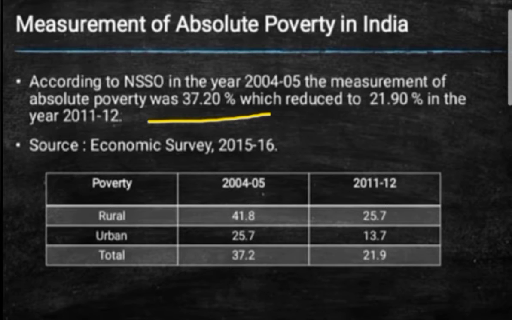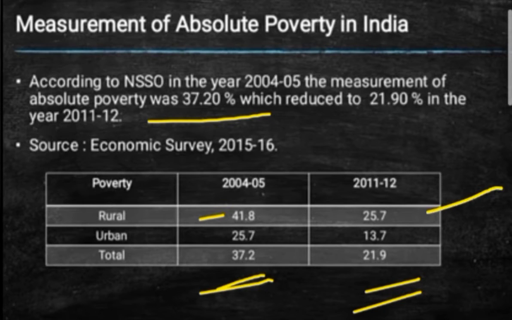In the year 2004-5, the absolute poverty was 37.2 percent, which reduced to 21.9 percent in 2011-12. Overall, in rural areas it was 41.8 and decreased to 25.7 in 2011-12, and in urban areas it was 25.7 and decreased to 13.7 percent.